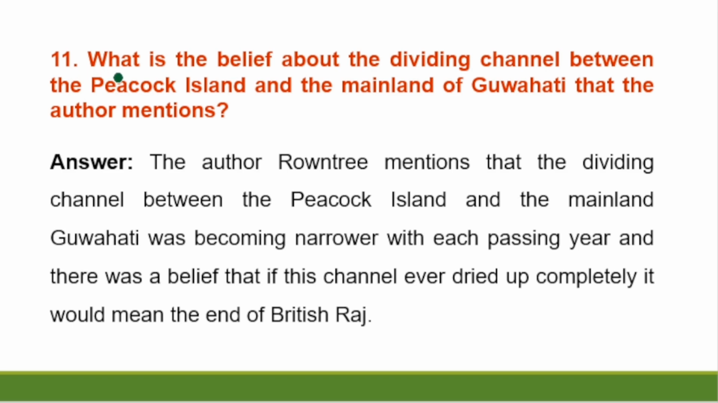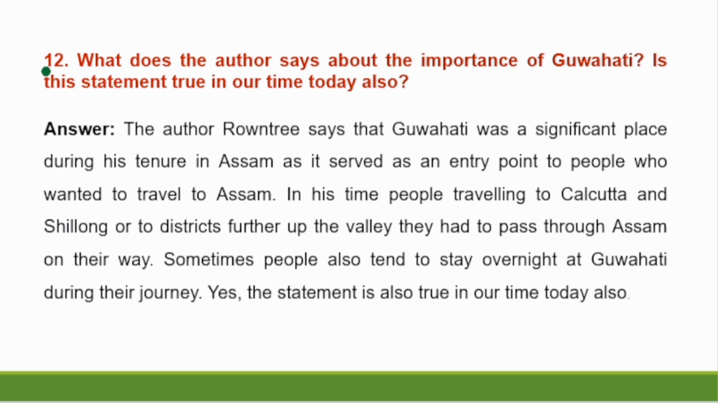Question number 11. What is the belief about the dividing channels between the Peacock Island and the mainland of Guwahati that the author mentions? Answer. The author Rountree mentioned that the dividing channel between the Peacock Island and the mainland Guwahati was becoming narrower with each passing year, and there was a belief that if this channel ever dried up completely, it would mean the end of British Raj.